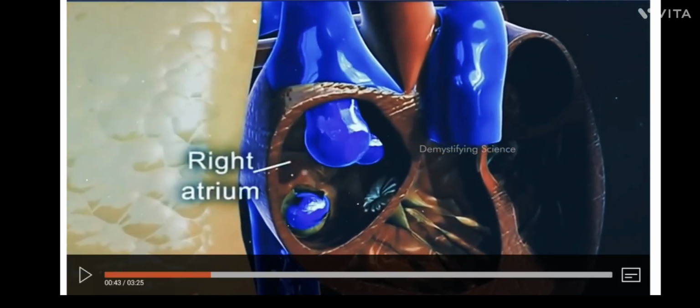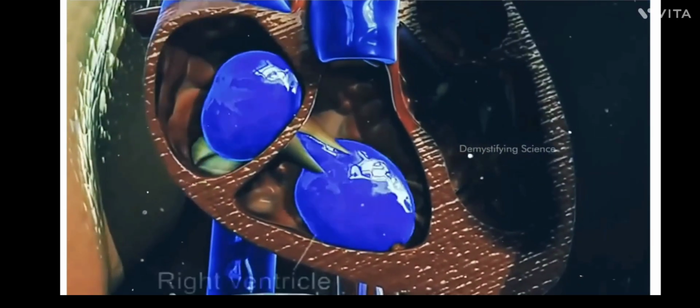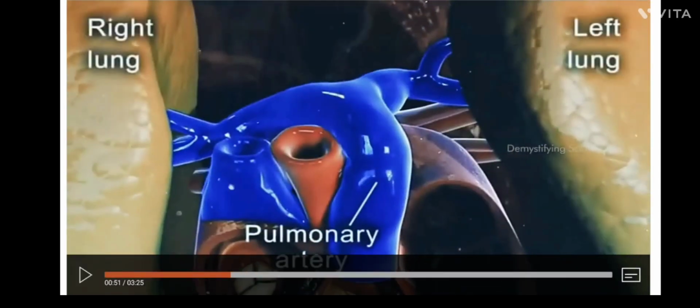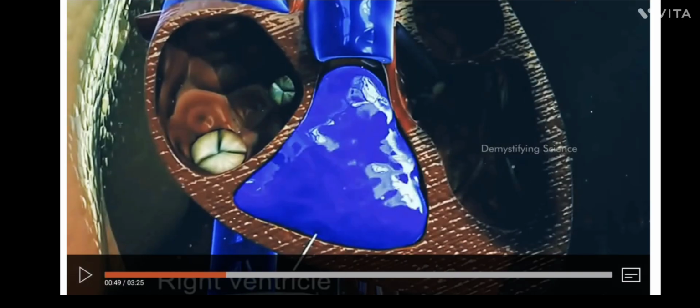See here, the right atrium will contract and it will create pressure on the valve. When it creates the pressure, the valve will open. You can see here, the right atrium contracted and created pressure on the valve and it opens, and the blood will come and reach the right ventricle from the right atrium.